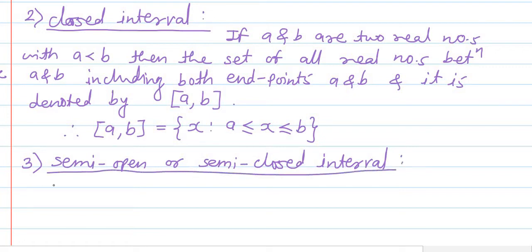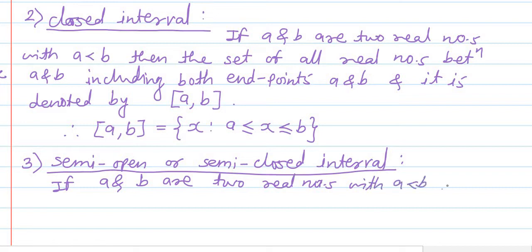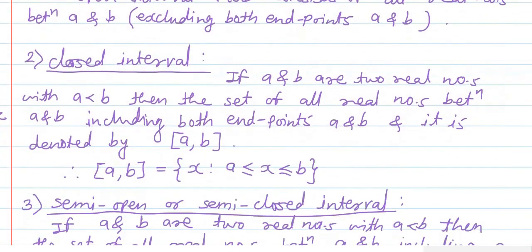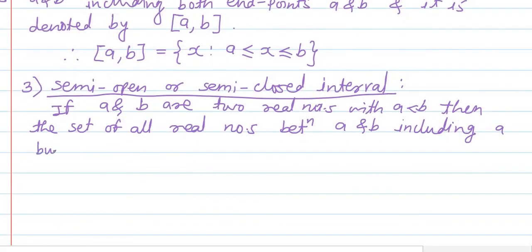Semi-open or semi-closed interval. If A and B are two real numbers with A less than B, then the set of all real numbers between A and B, including A but not including B, is called a semi-open interval.